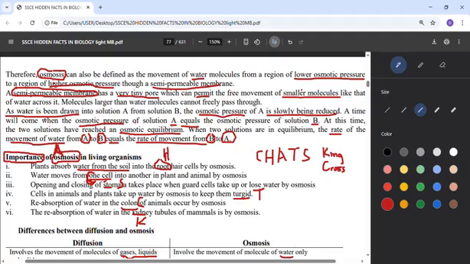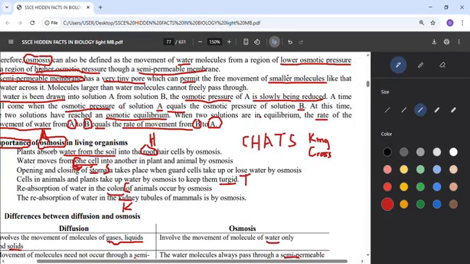Since it's allowing the water to move, as the water is being drawn into solution A, the one that is very strong in that diagram, coming from solution B where there is not much concentration, the osmotic pressure of A will be slowly reduced. That demand is just like someone that is very thirsty. By the time he starts drinking water, the thirst will be reducing. So that's how it operates.